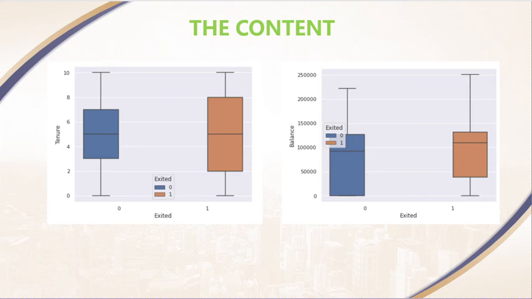The customers with longer tenure are more likely to churn compared to those with average tenure. The customers with more balance also have a higher churn level. The bank is losing customers with significant bank balances, which is likely to hit their available capital for lending.